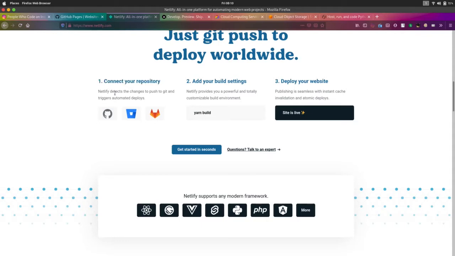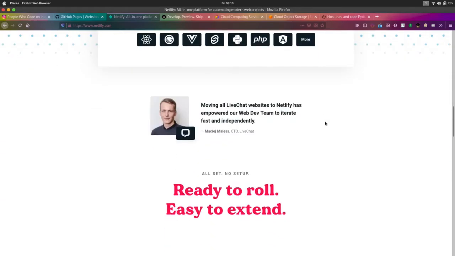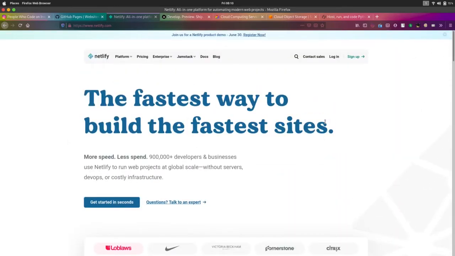If you need to host your website, you must have a GitHub, GitLab or Bitbucket account, any version control software. Then you build your front end, whether it's JavaScript, React or Angular, and deploy your website. The site is alive. It's very simple to deploy your front end websites in Netlify.